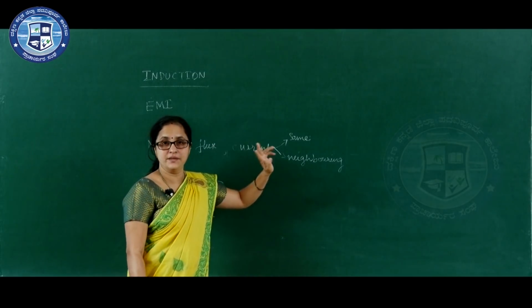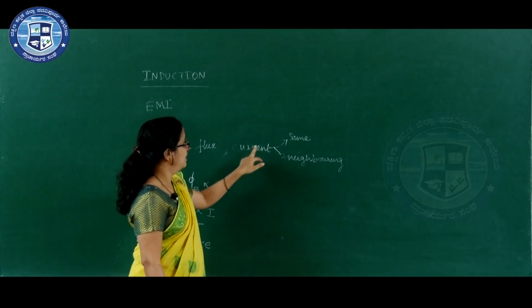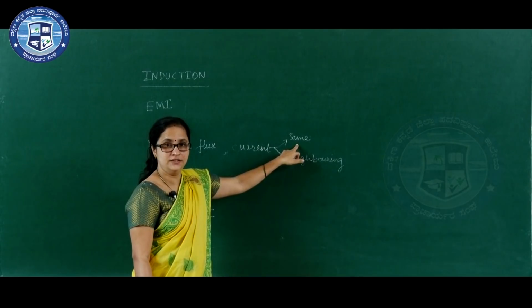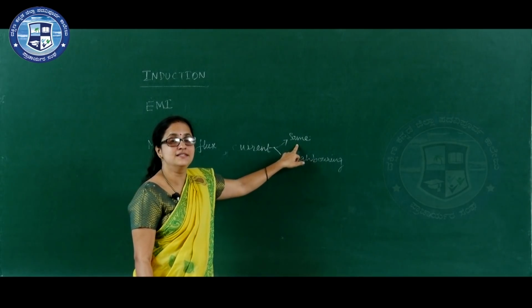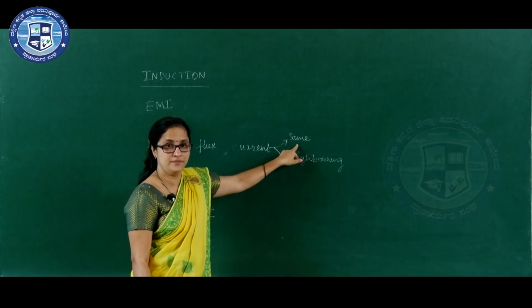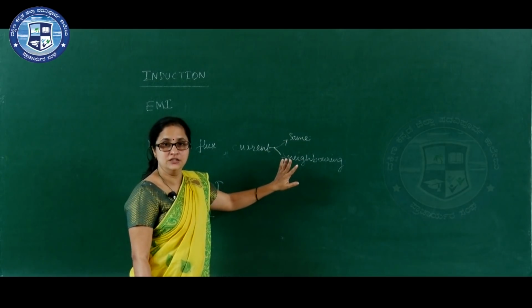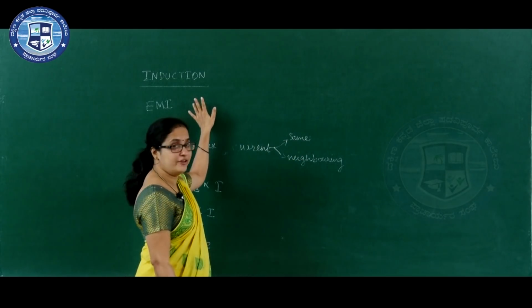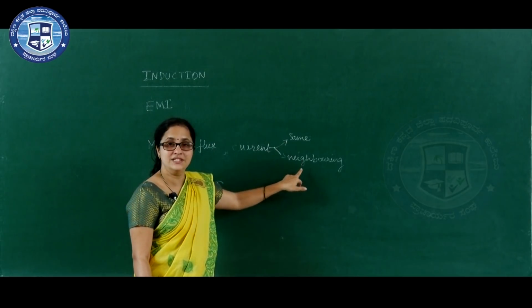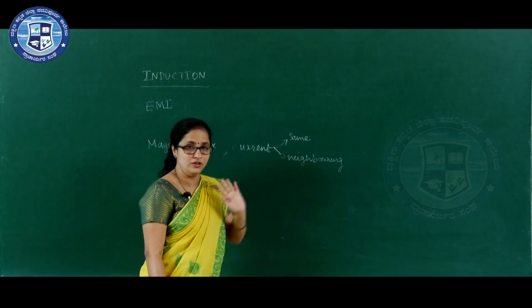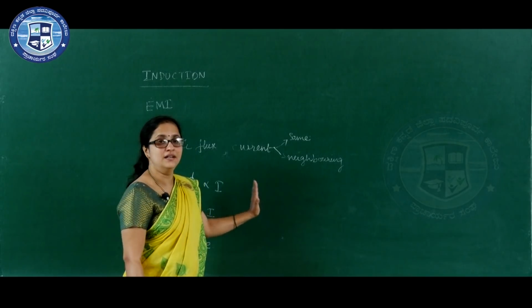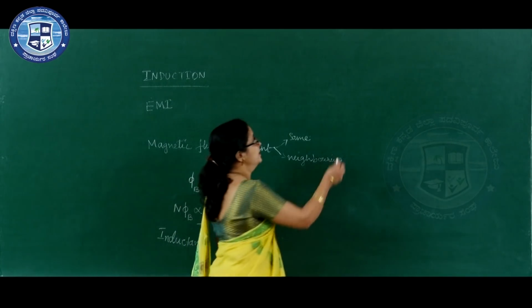So, there are two types of induction: self induction, where there is a change in current in the same coil; and mutual induction, where EMF is generated because of change in current in the neighboring coil. First, let us discuss self induction.